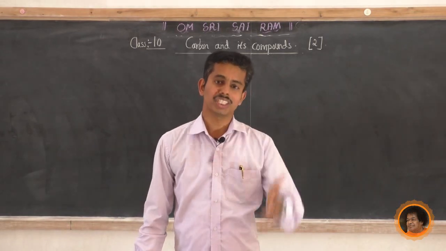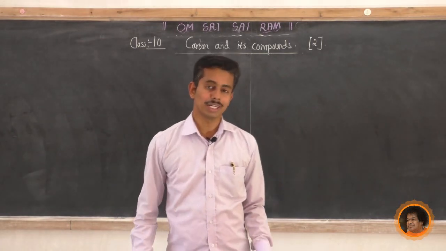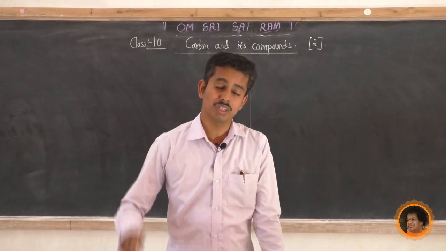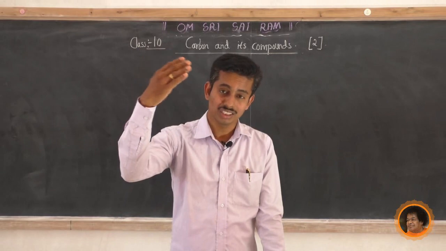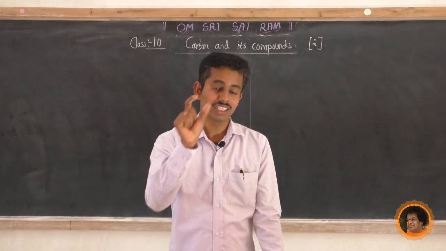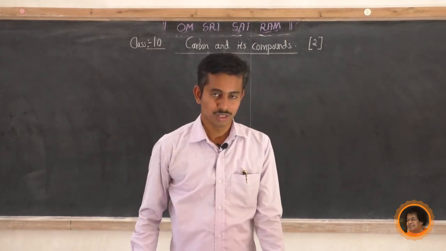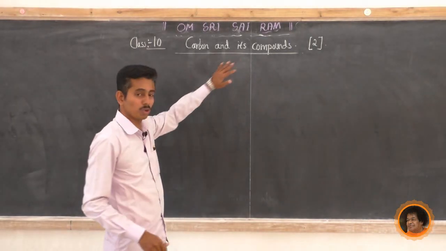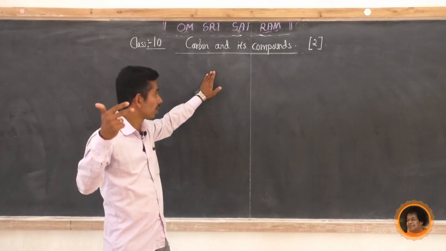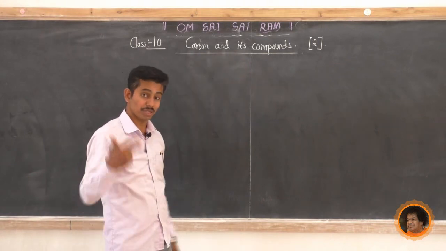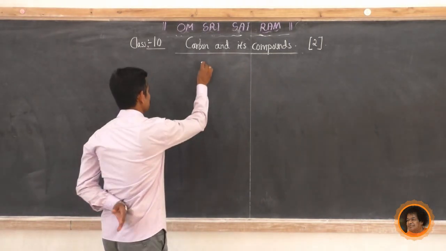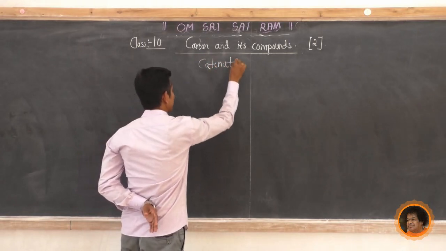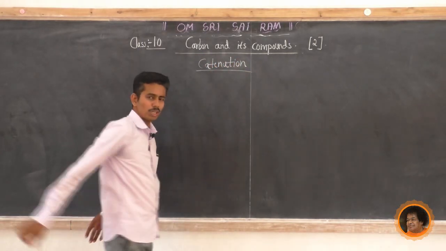In that, you have studied in the last class, that is covalent bond. Carbon bonds with another carbon atom, or with some other elements, with the help of covalent bond. Now another one is catenation. Why are carbon and its compounds present in such large numbers in nature? Because of catenation. This is a very important concept, catenation. What do you mean by catenation?